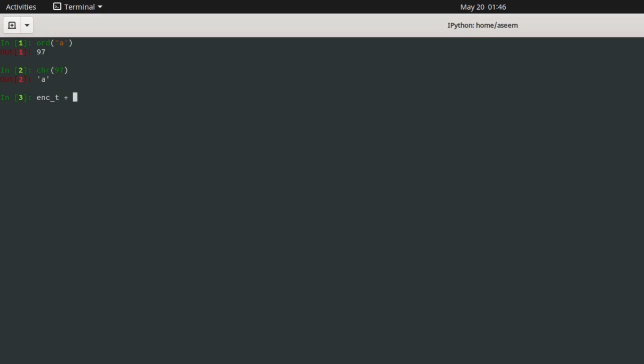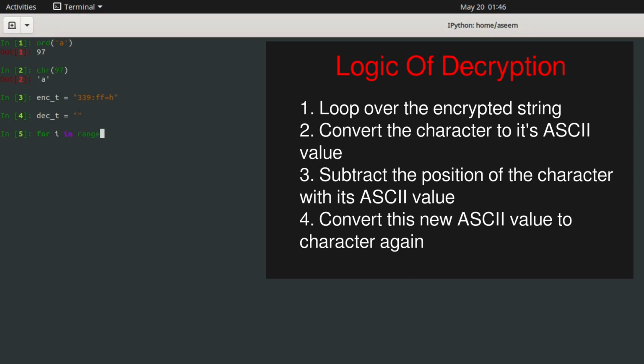So what we need is, this is the encrypted text. Sorry, we need to find the decrypted text. So let's place a variable for that. We need to loop over this and figure it out. I'm doing a loop like this so that I can get the index of the values, because I need to subtract the index value from that.